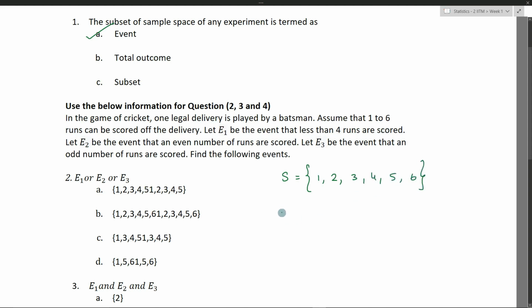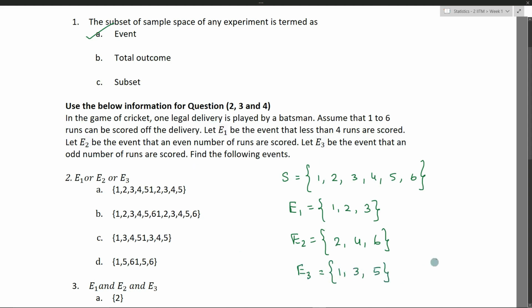So what about E1? E1 is nothing but the event that less than 4 runs are scored, that is 1, 2 and 3. What about E2? E2 is nothing but the event that an even number of runs are scored. What are the even numbers here? 2, 4 and 6, right? What about E3? E3 is the event that an odd number of runs are scored: 1, 3 and 5.